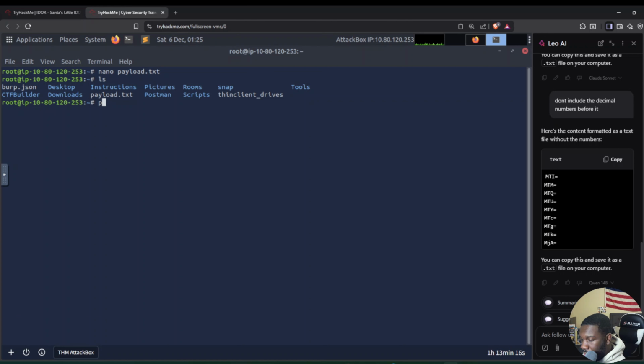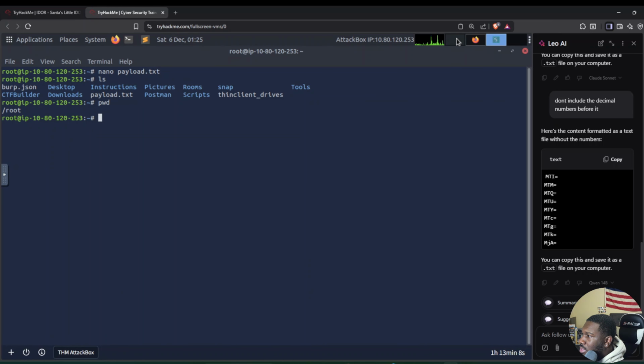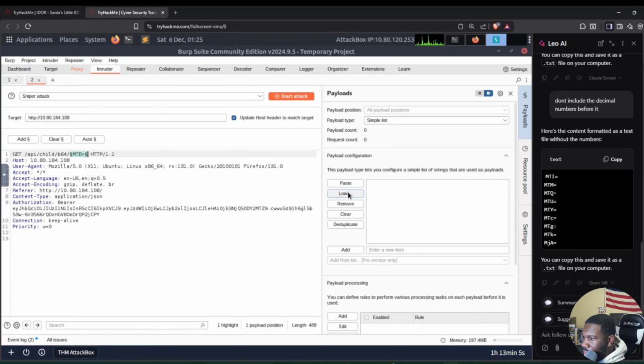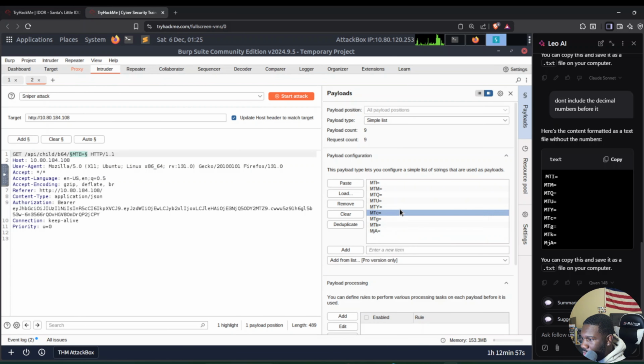So it's in our root directory. Payload.txt. Awesome. Now let's go back to BurpSuite. Click load. Right here you see payload.txt, so we can hit open, and then that is going to put all of our values right here.